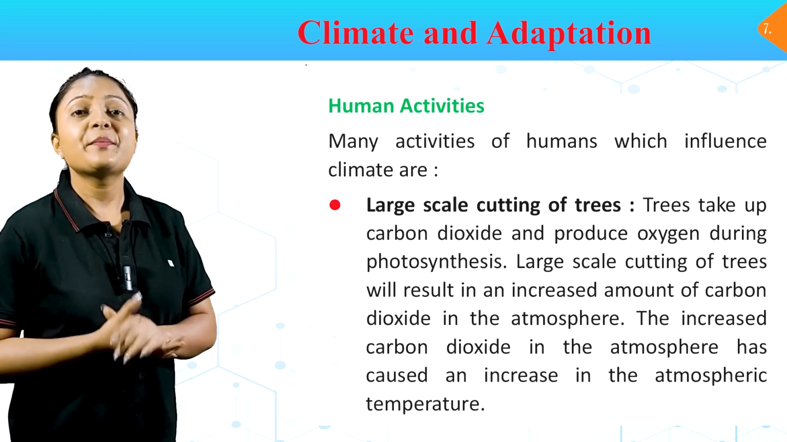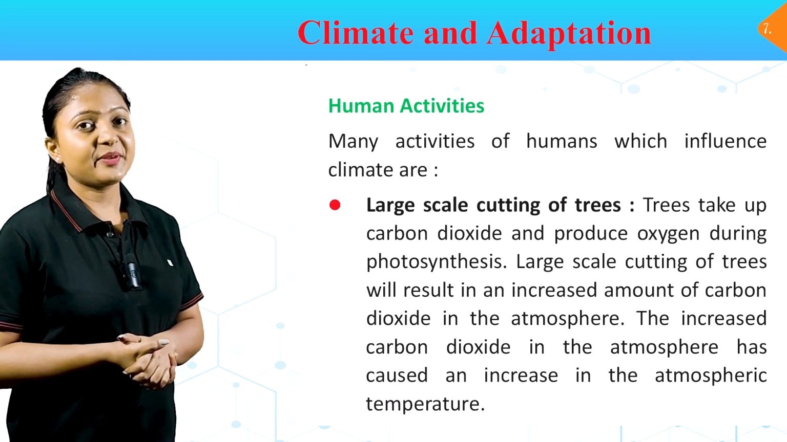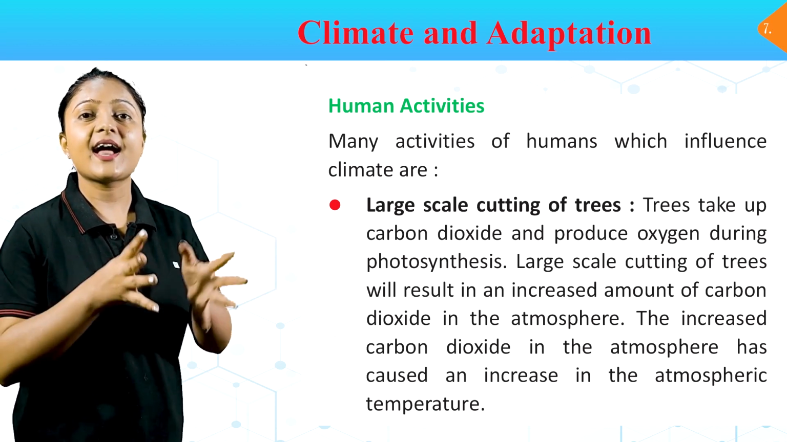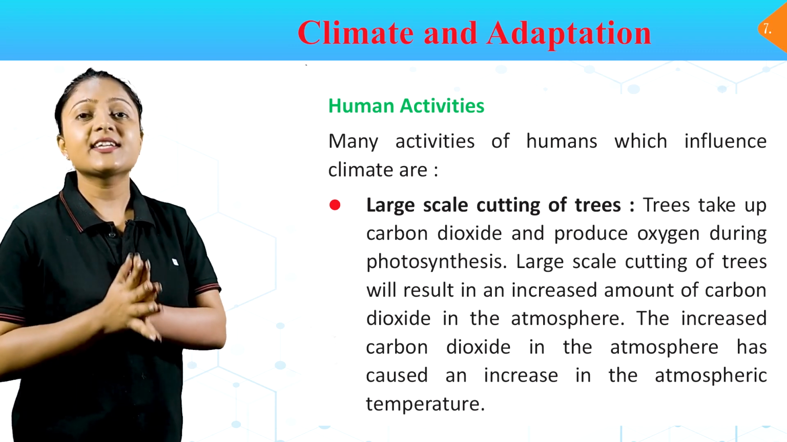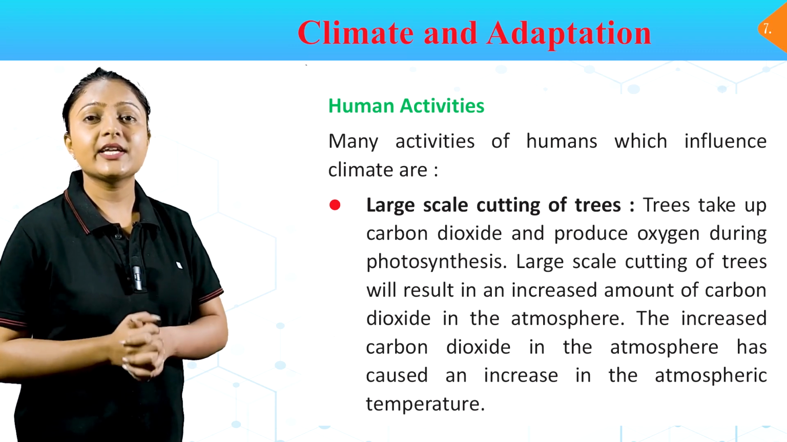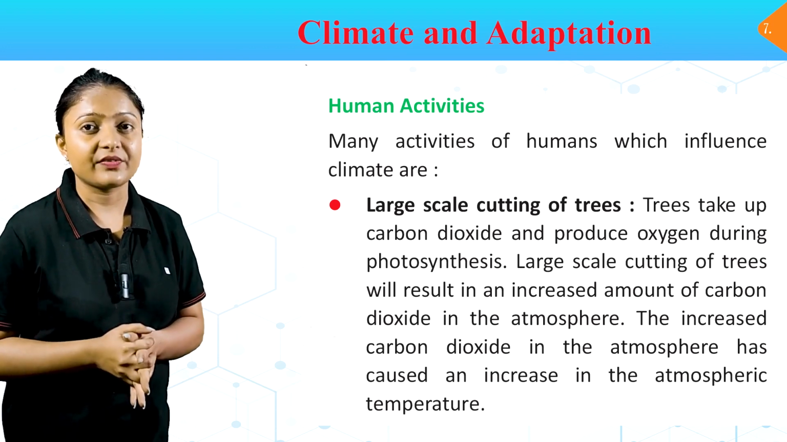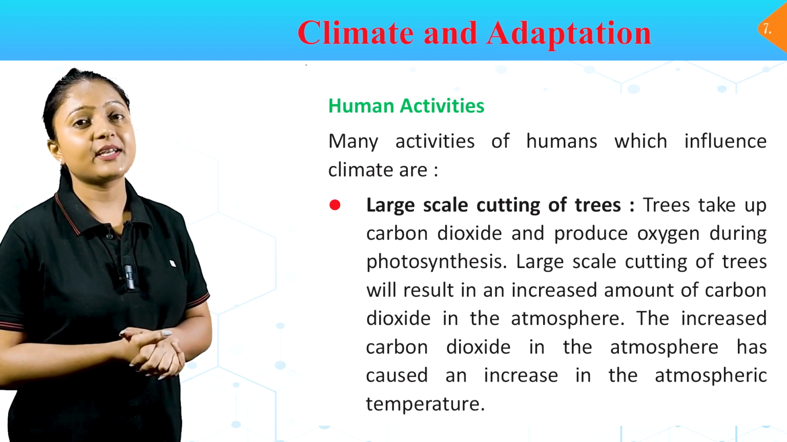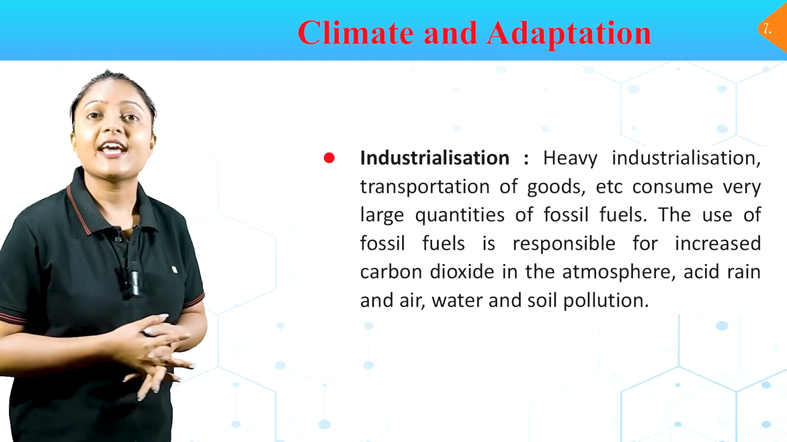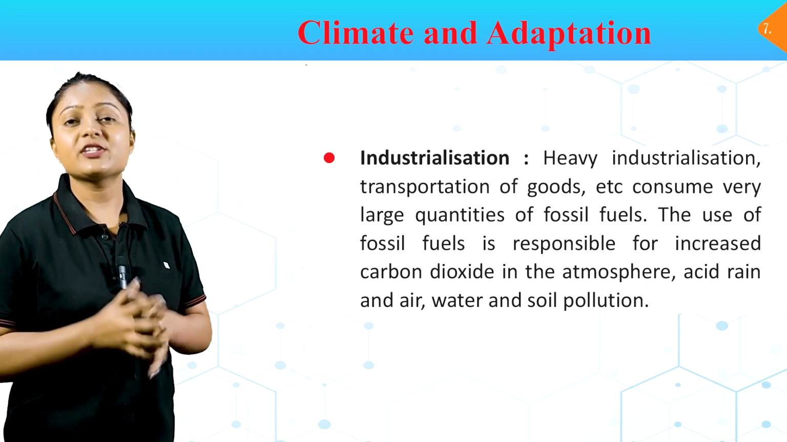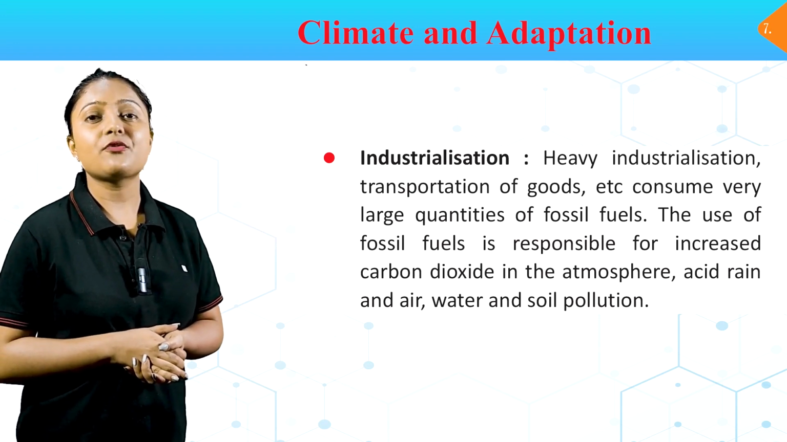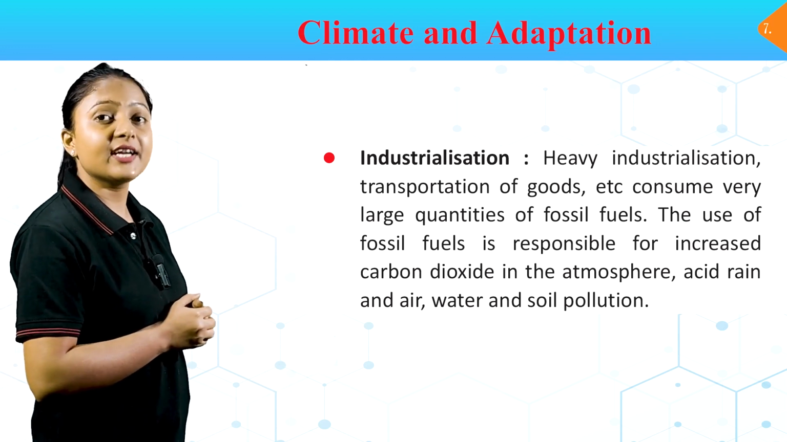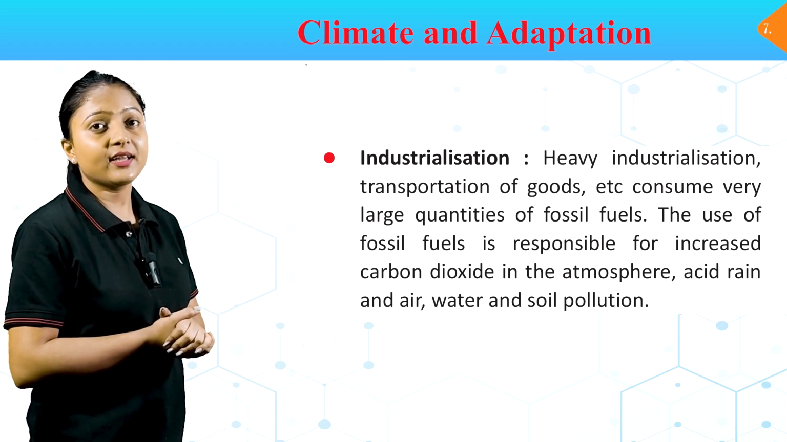Human activities. Many activities of humans which influence climates are, first, large-scale cutting of trees. Trees take up carbon dioxide and produce oxygen during photosynthesis. Large-scale cutting of trees will result in an increased amount of carbon dioxide in the atmosphere. The increased carbon dioxide in the atmosphere has caused an increase in the atmospheric temperature. Industrialization. Heavy industrialization, transportation of goods, etc. consume very large quantities of fossil fuels. The use of fossil fuels is responsible for increased carbon dioxide in the atmosphere, acid rain, and air, water, and soil pollution.